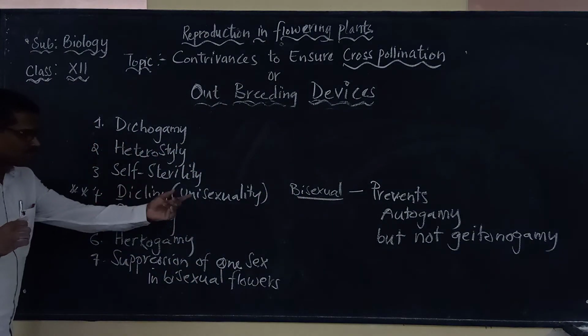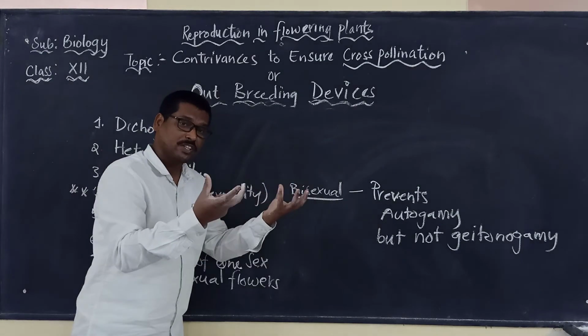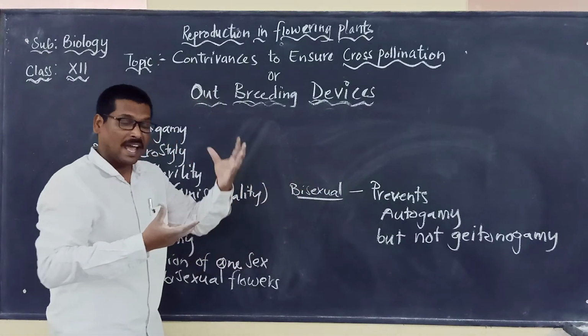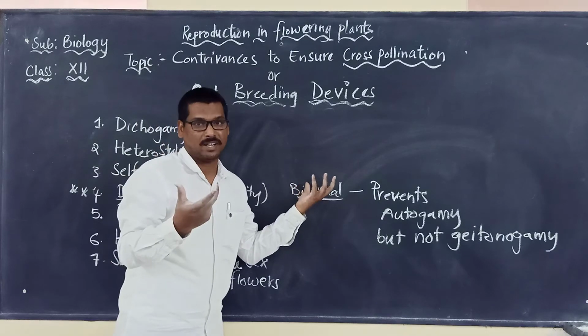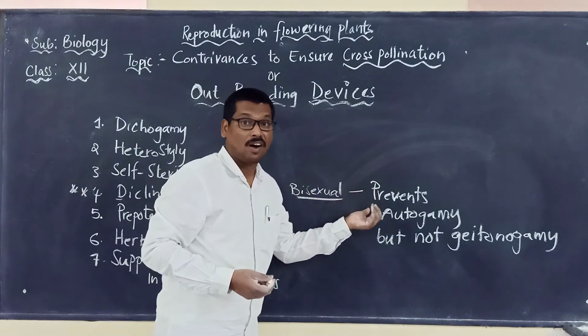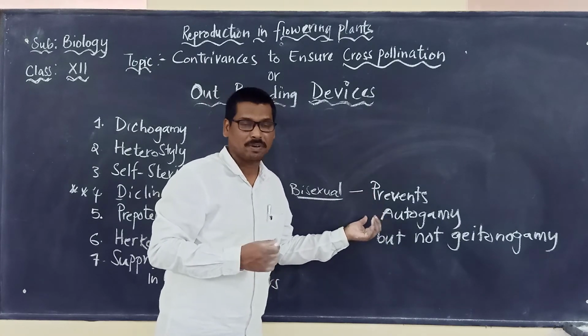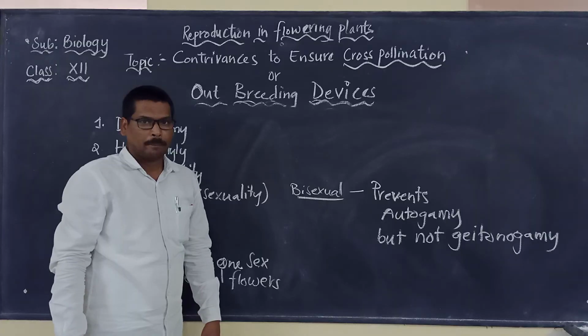So you have to remember: in dicliny, which is called unisexuality, when we talk about bisexual flowers, the flowers borne on the same plant have both the carpel and the stamen. In such flowers, autogamy is prevented, but not geitonogamy.